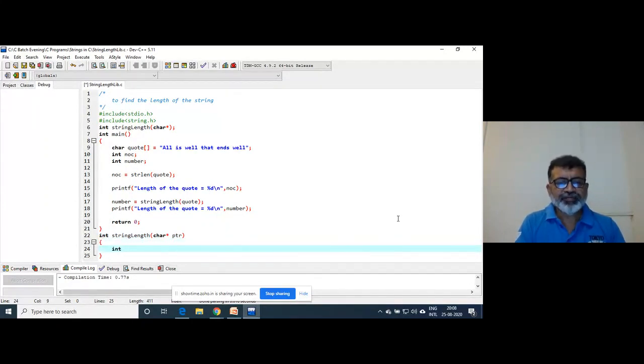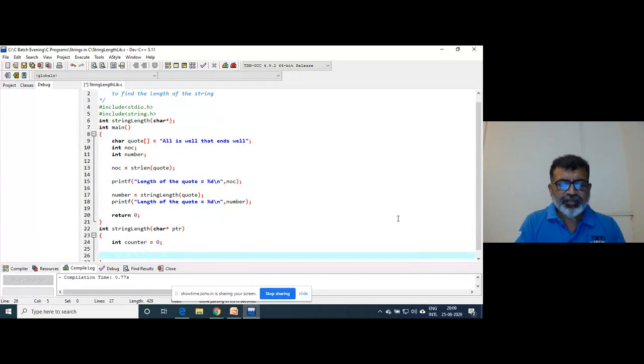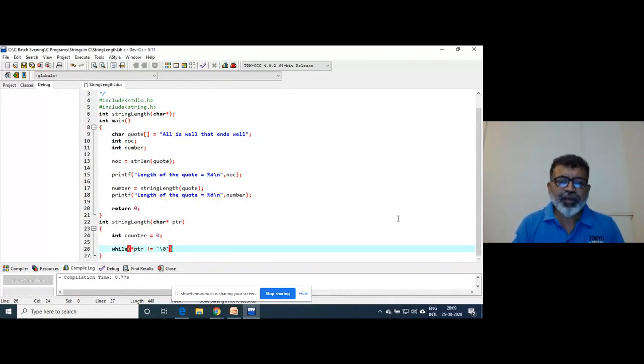And you can declare a simple variable like int counter is equal to 0 and a simple loop like while star ptr not equal to slash 0, because slash 0 we have got as a perfect weapon in our hand.